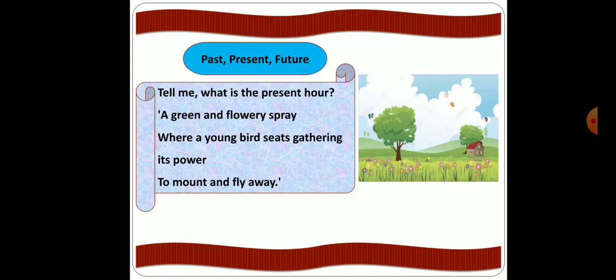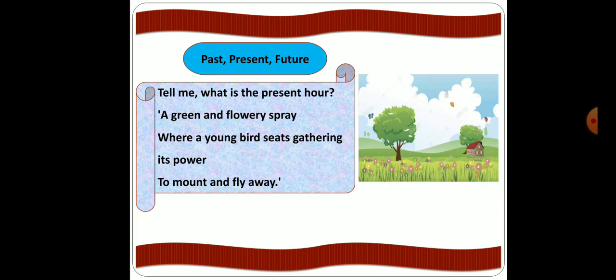Now let us continue with the second stanza. Tell me what is the present hour. Here the poetess wants to know how the present time of the child is. Present time means what his life is like during the present hour. To that the child replies, a green and flowery spray, where a young bird sits gathering its power to mount and fly away.